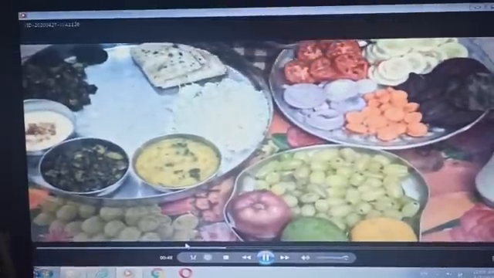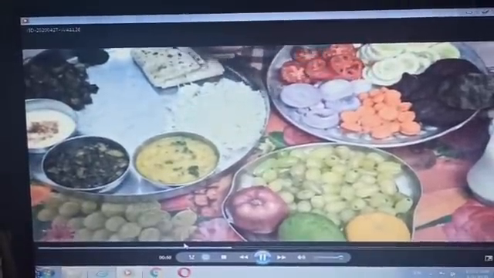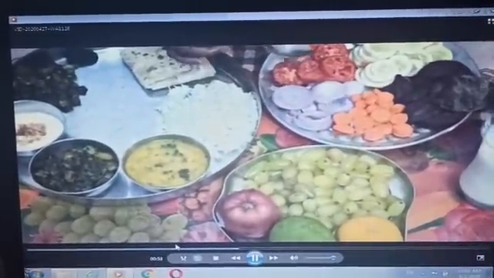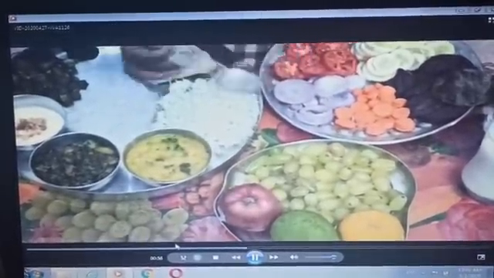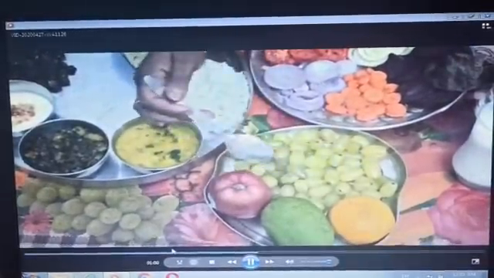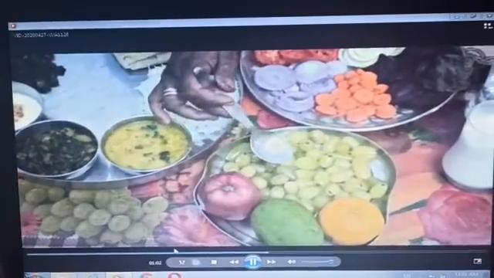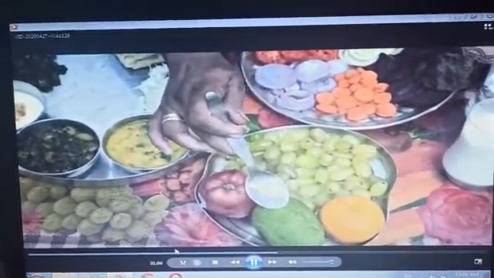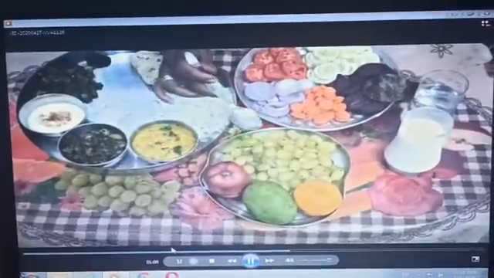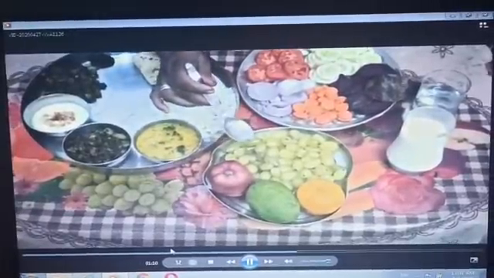These are very good sources of vitamins and minerals, and also dietary fibers. Now look here. These are fruits: grapes, orange, mango, and apple. These are also very good sources of vitamins and minerals.